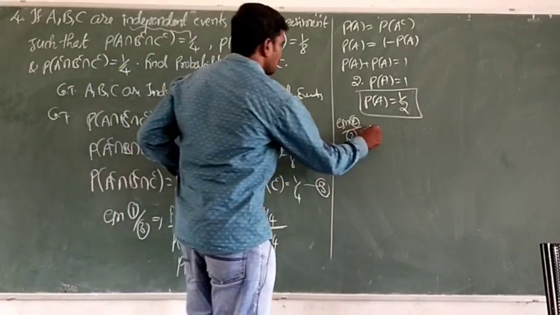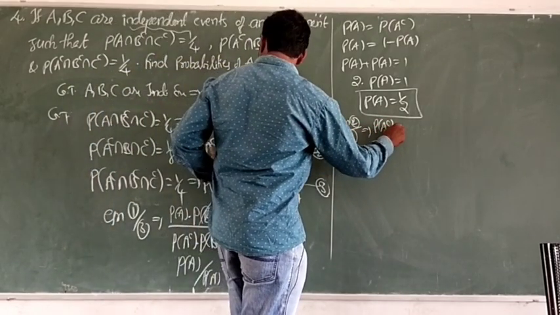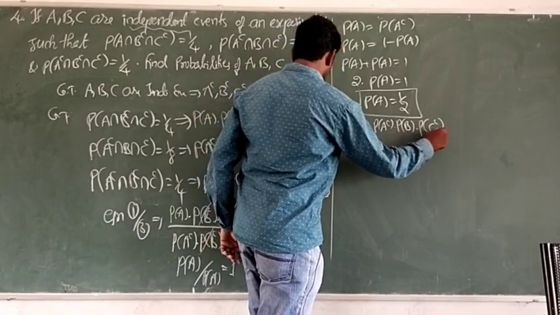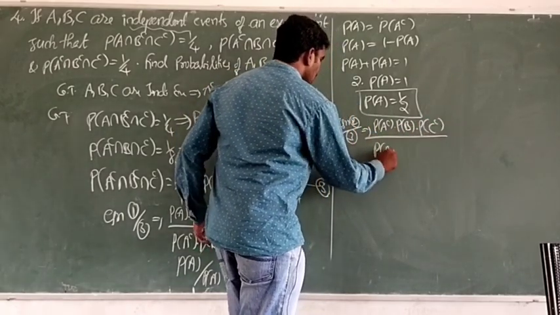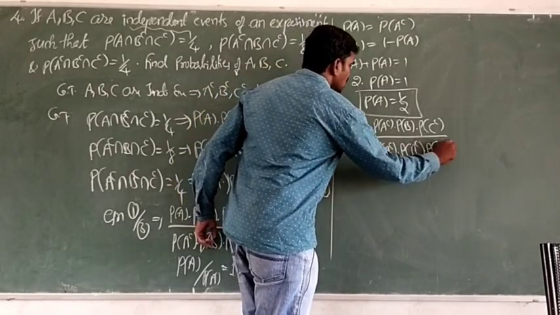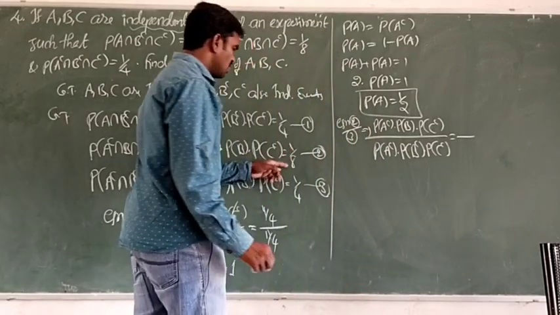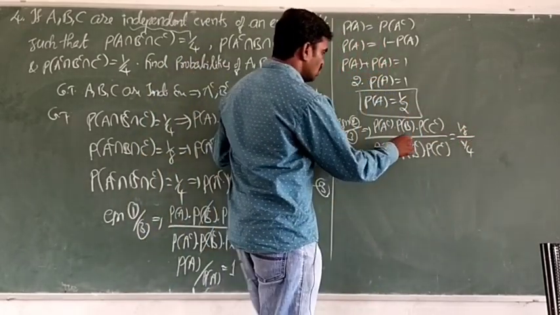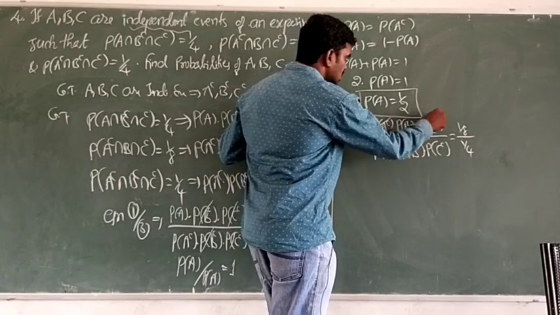P of A complement into P of B into P of C complement by the third one, P of A complement into P of B complement into P of C complement is equal to, in the second 1 by 8, in the third 1 by 4. So these are cancelled, these are cancelled.